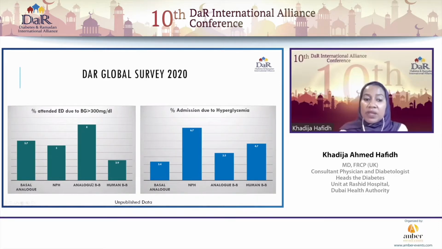Then when we look at the admissions for hyperglycemia or the attendances to the emergency room, here again, we can see that numerically, the patients that were on the basal bolus analogs tended to have higher need for attending the emergency, and maybe this is because they have greater access, say, than to the patients that were on NPH. And the admissions due to hyperglycemia, on the other hand, we find that numerically there's more of those on NPH as compared to those on the basal analog.